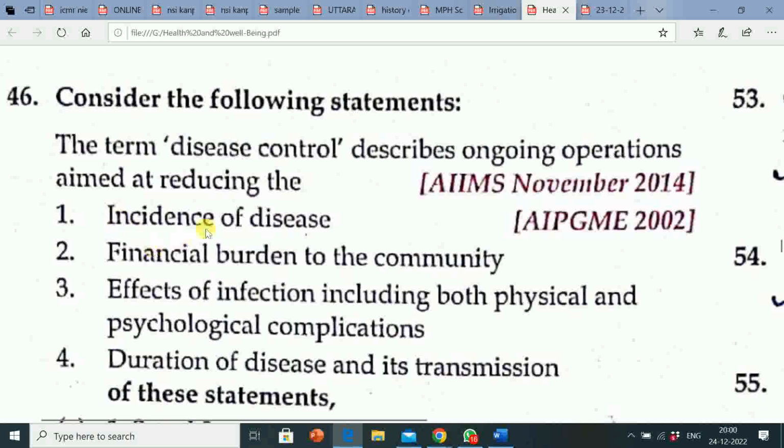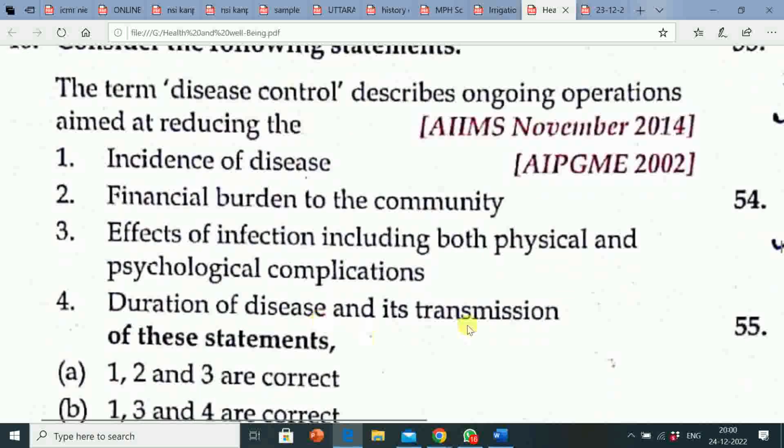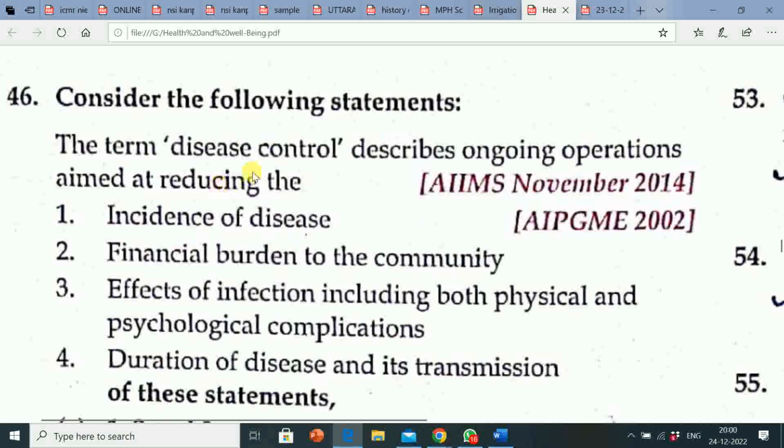First, incidence of disease, financial burden to the community, effects of infection including both physical and psychological complications, duration of disease and its transmission. So these all statements are true for the term disease control describing ongoing operations aimed at reducing the. All the options are correct. Its explanation is: disease control primarily refers to primary and secondary levels of prevention. Sequence of disease control: disease control, disease elimination, disease eradication.